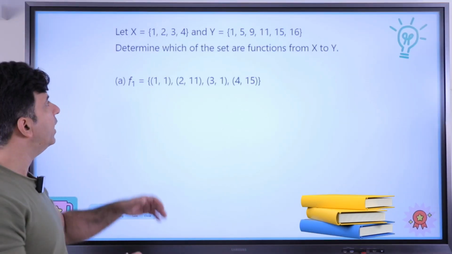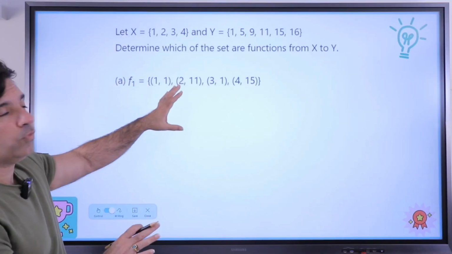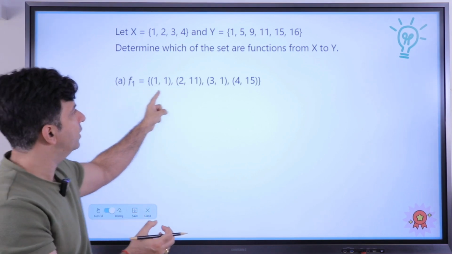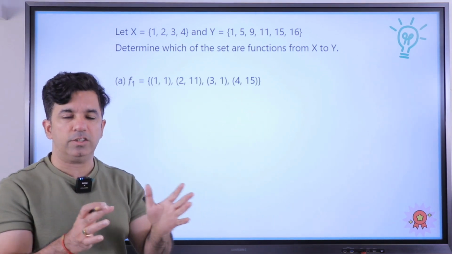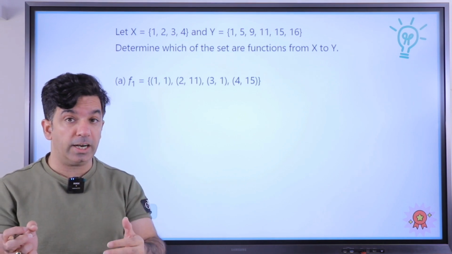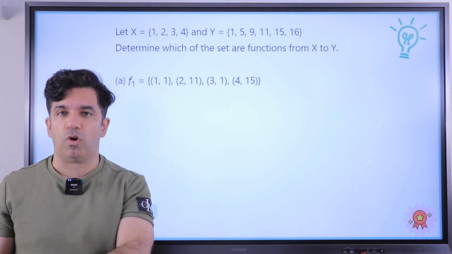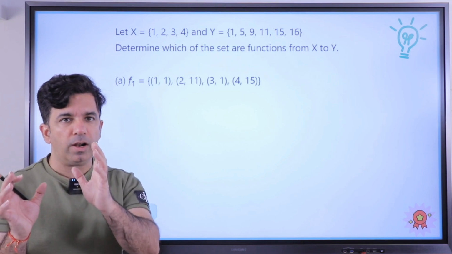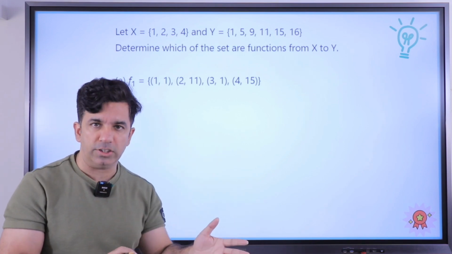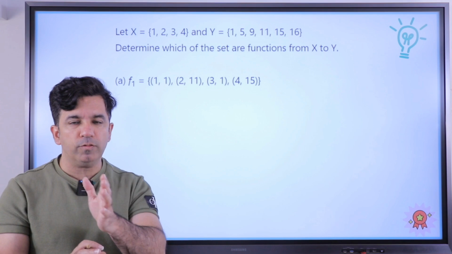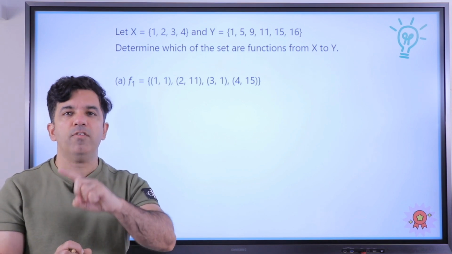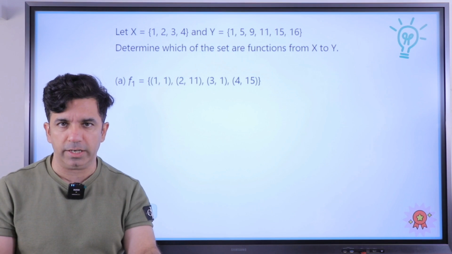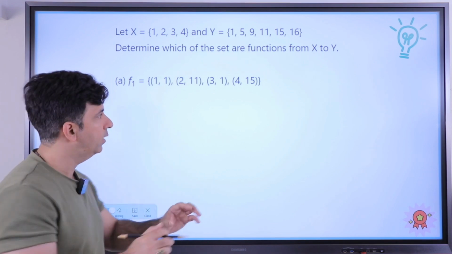So in this question we are given this set X and this set Y, and we have been asked whether this set of relation which has been given to us, whether this relation f1 is a function or not. So we know that the condition is this, that for a relation to qualify as a function, every element of the first set should have a unique image in the other set. This is the only definition. You only have to focus upon this word.